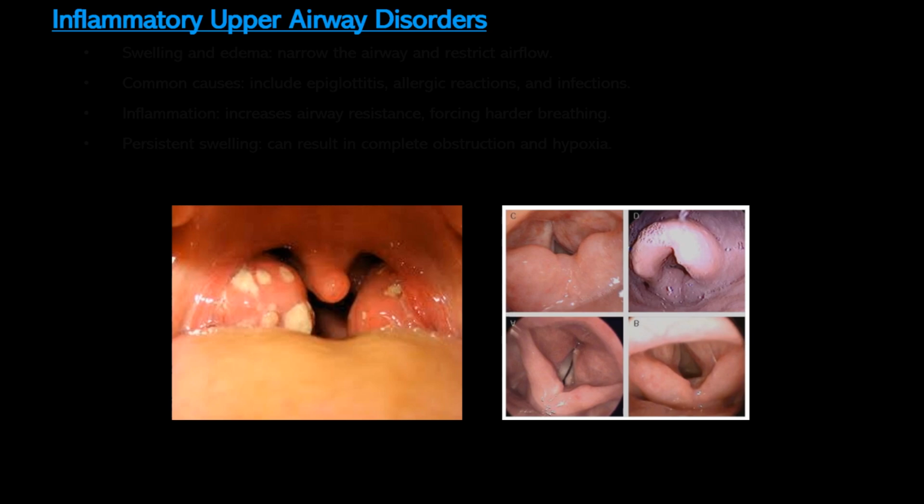Now, you'll appreciate there is some crossover between the categories, but the principles of recognizing what type of upper airway obstruction you're dealing with will help guide your treatment later on.